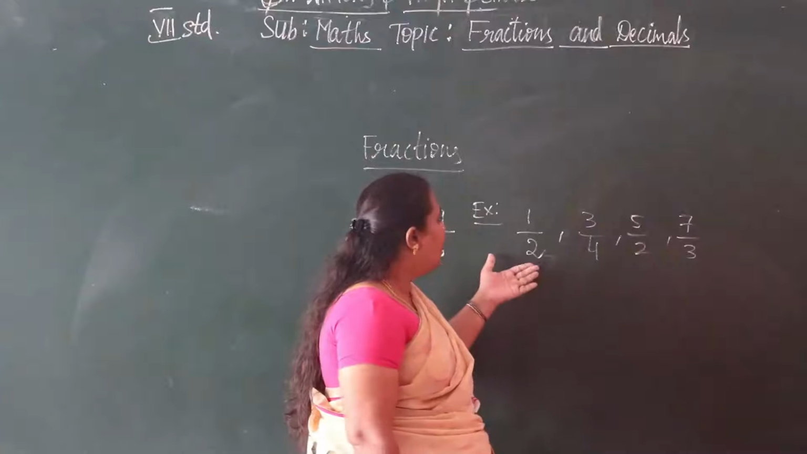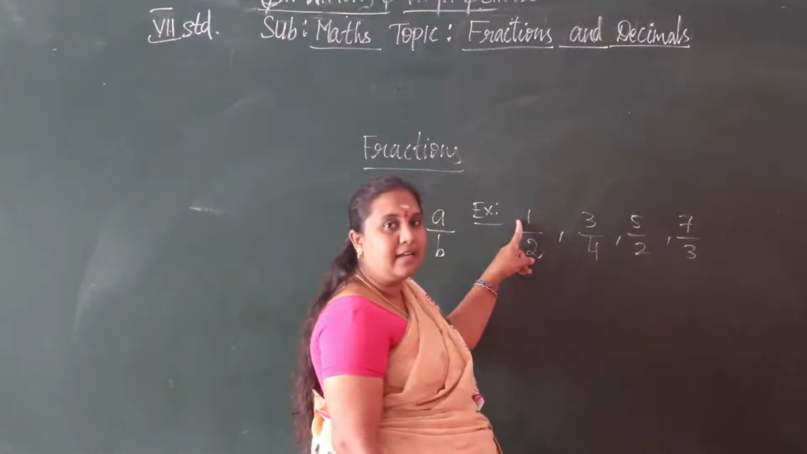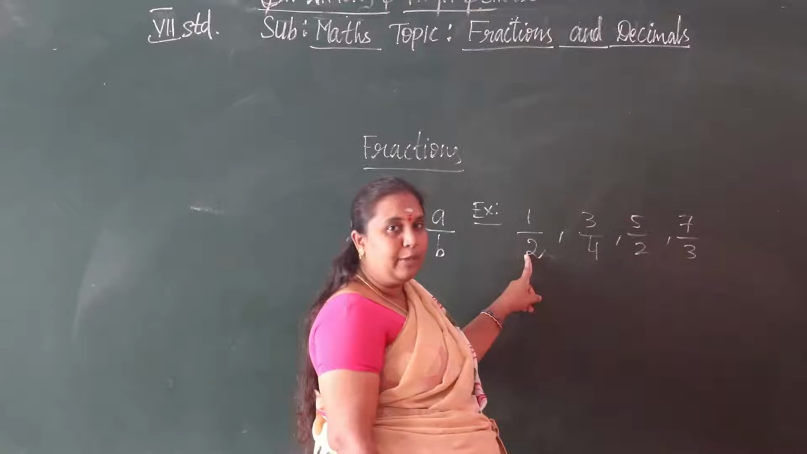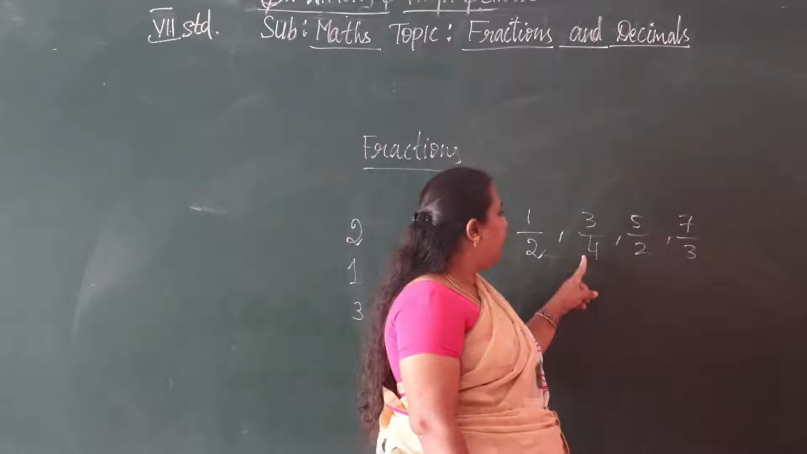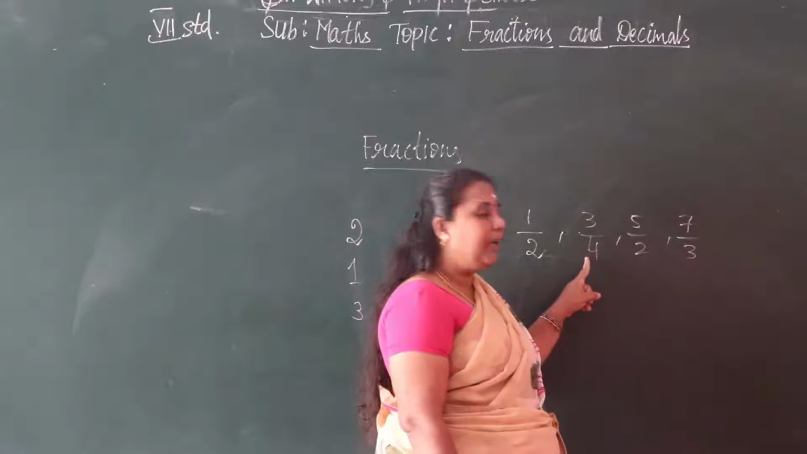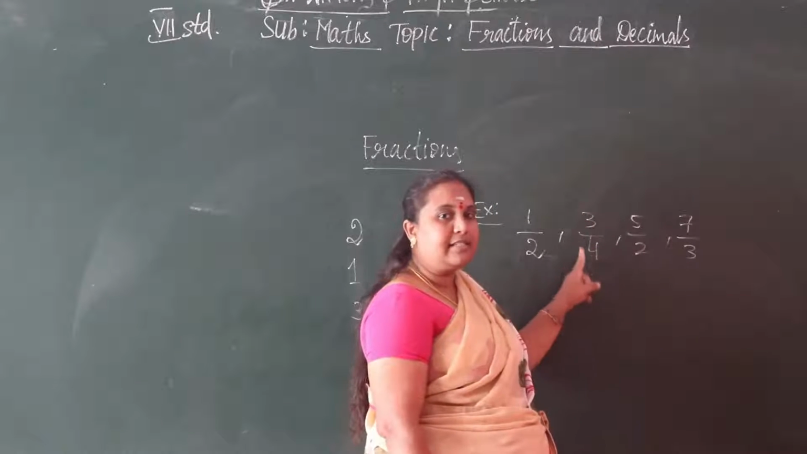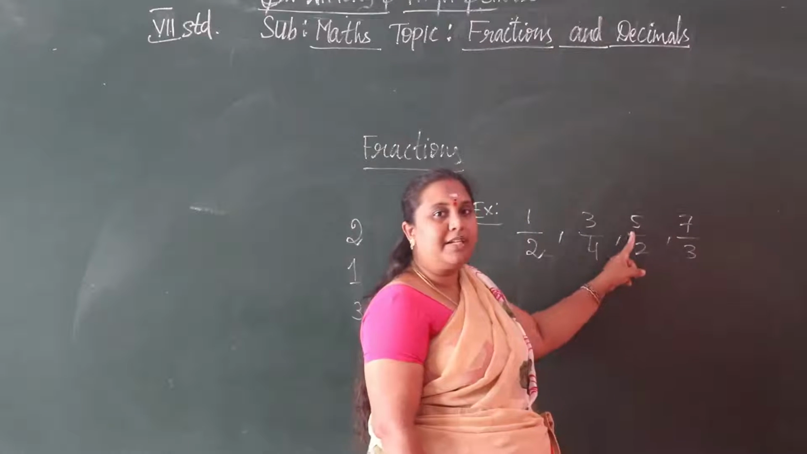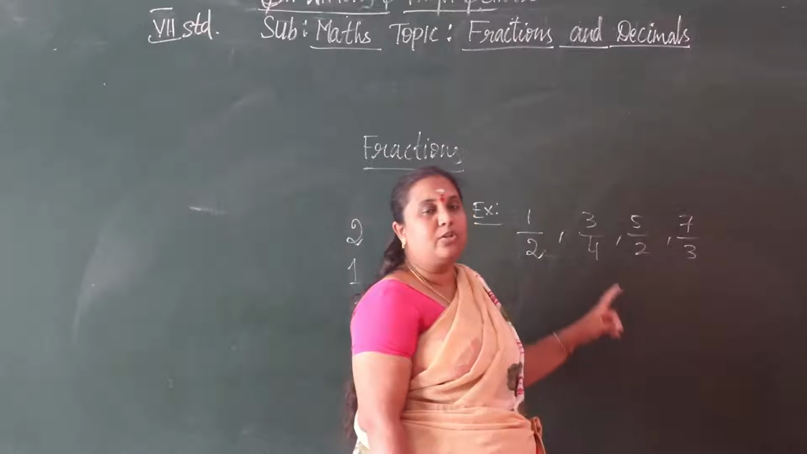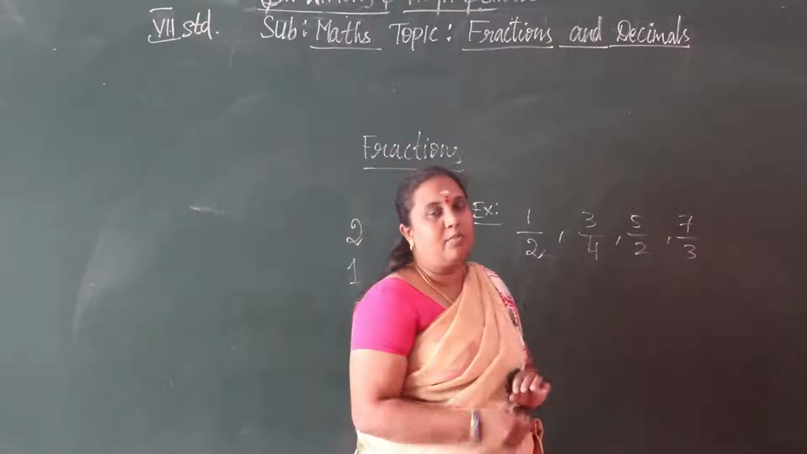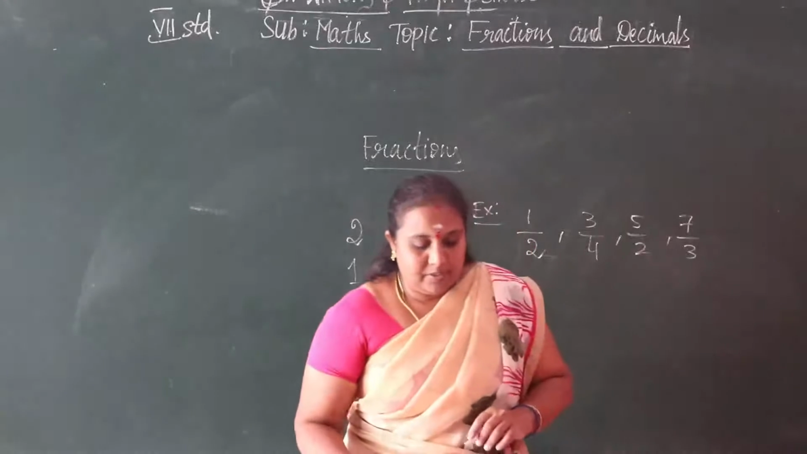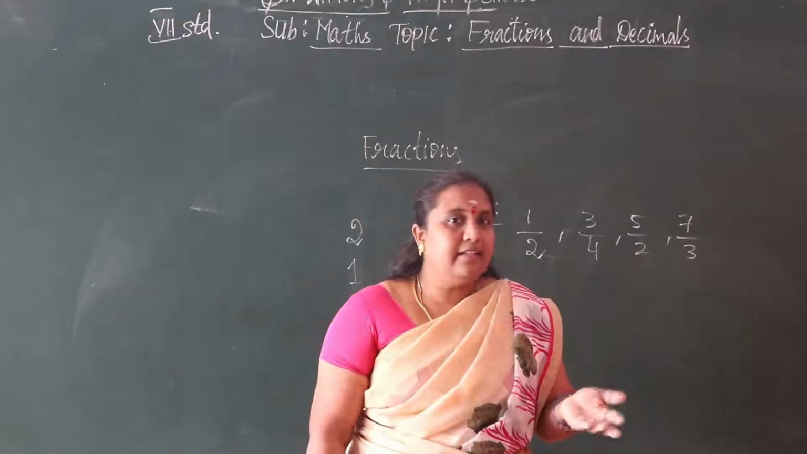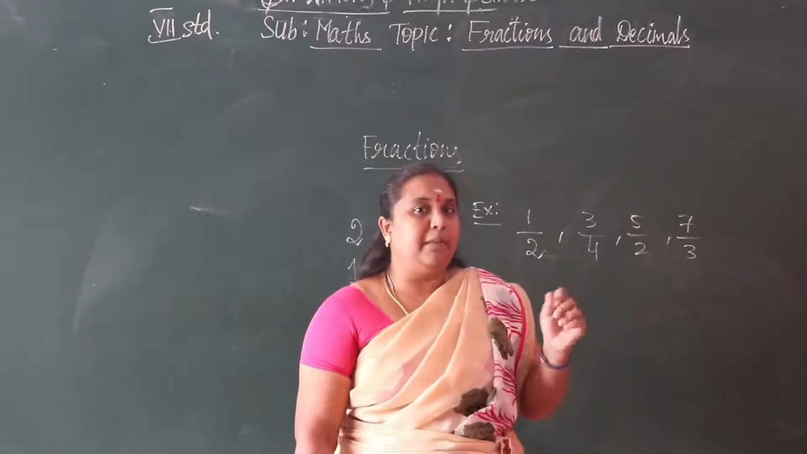Now, in 1 by 2, the numerator is less than the denominator. In 3 by 4 also, the numerator is less than the denominator. But see here, 5 by 2: the numerator is greater than the denominator. All of these are fractions. Whether the numerator is less than the denominator or not gives us the types of fractions.